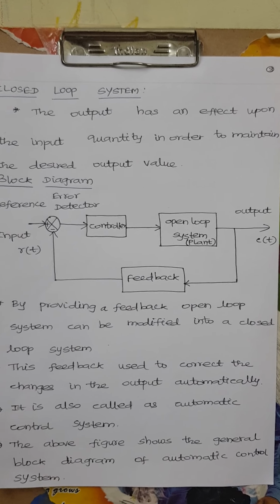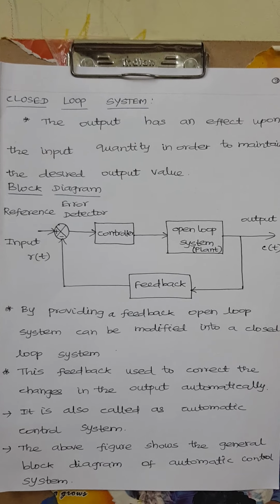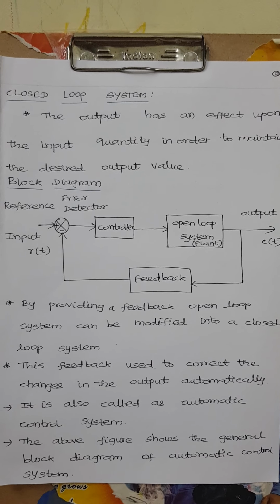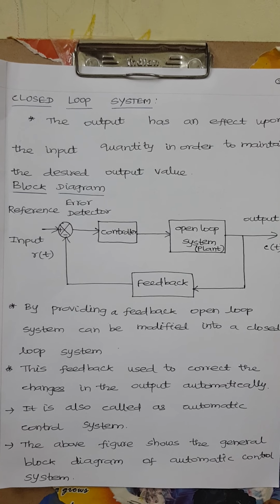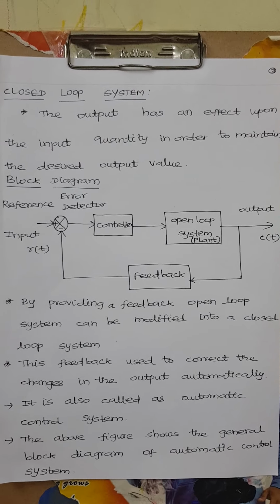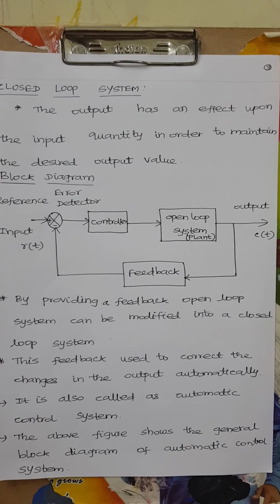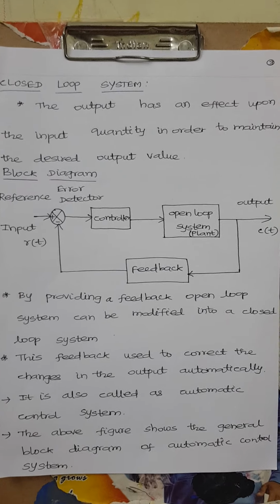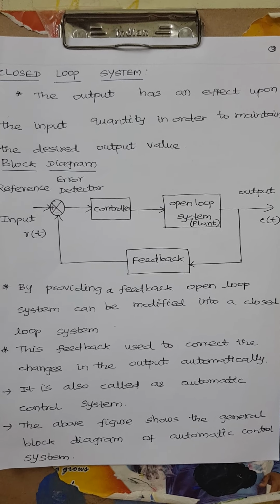The next one is closed loop system. Closed loop system means we can automatically correct the changes in the output quantity. So here the output has an effect upon the input quantity in order to maintain the desired output value. That is closed loop system. Look at the figure. This is the basic block diagram of closed loop system.